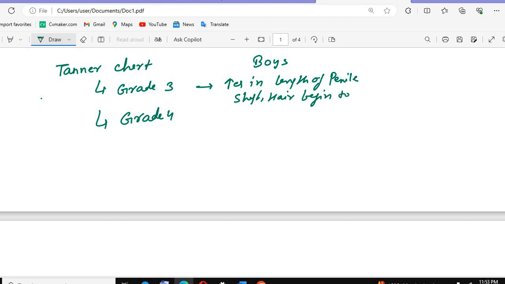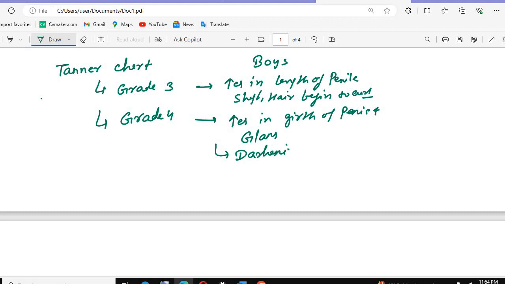In grade 4, what will be there? An increase in the girth, the thickness, of the penis and glans. Along with that, darkening of the scrotum will be seen. So the girth of the penis will become thick. And in the case of girls, what will happen?